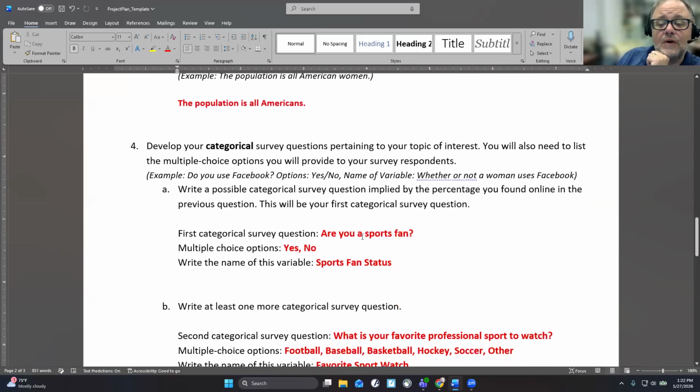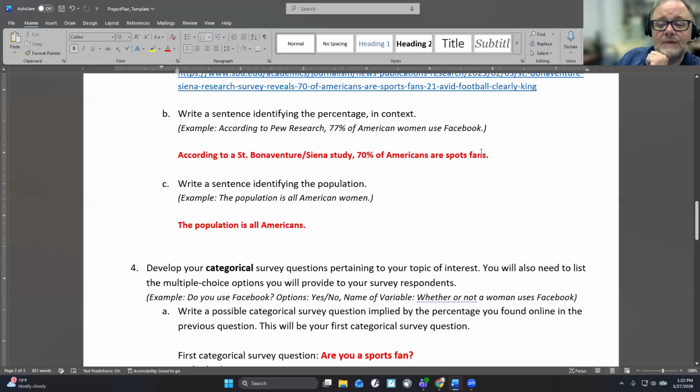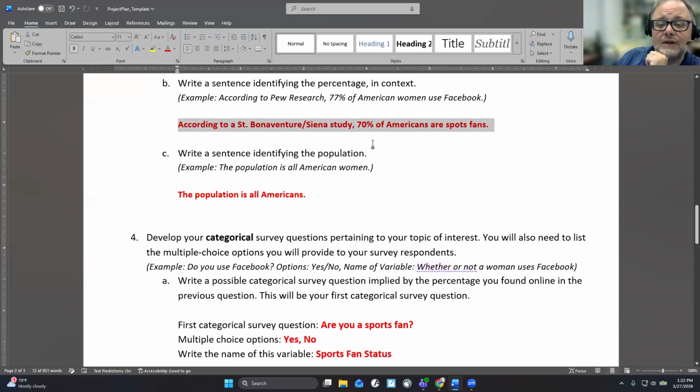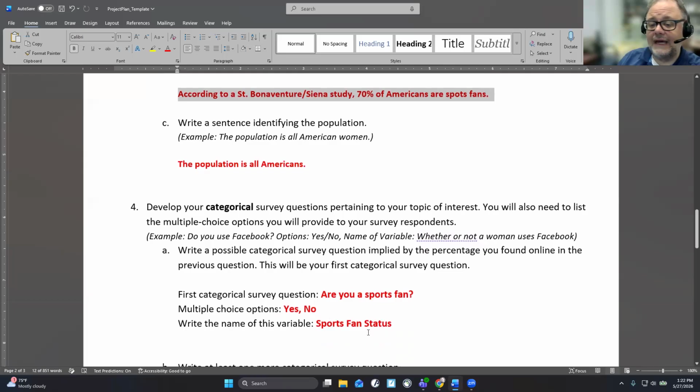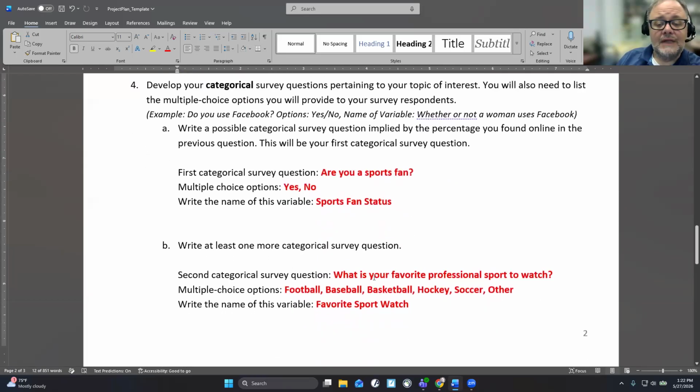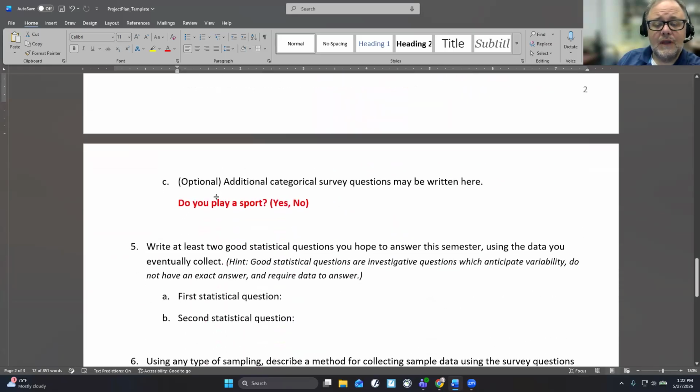So this first categorical question has to be specific to what I put in 3B. So my first categorical question is, are you a sports fan? Yes or no? And we'll call that sports fan status. Second, what is your favorite professional sport to watch? And I list a couple, and then I have other. Favorite sport watch. And I added an additional. Do you play a sport?